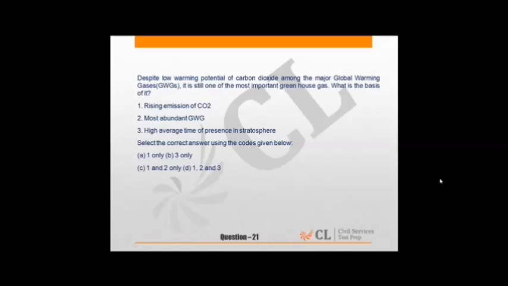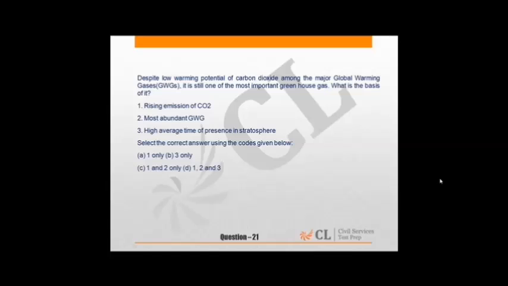Now coming to question 21, it talks about ecology and environment. Despite the low warming potential of carbon dioxide among major global warming gases, it is still one of the most important greenhouse gases. What is the basis of it? The three reasons are given. We have to see which is correct. So what is the correct answer?